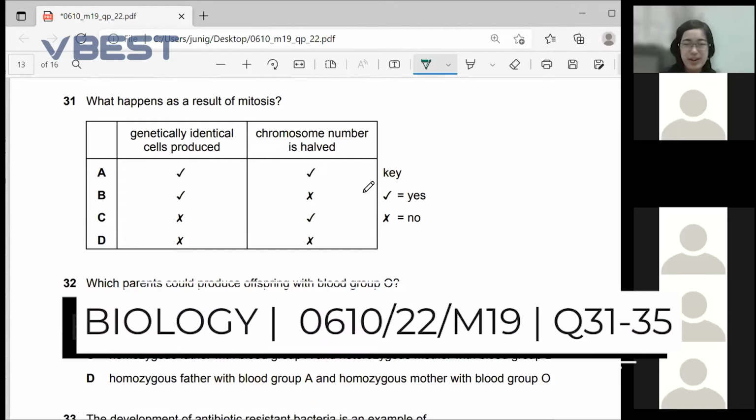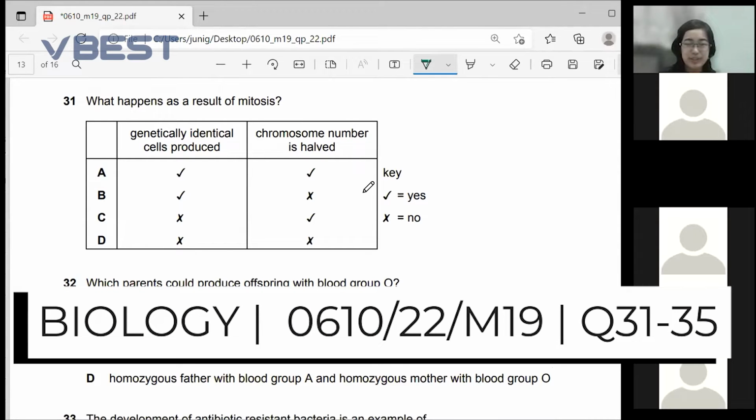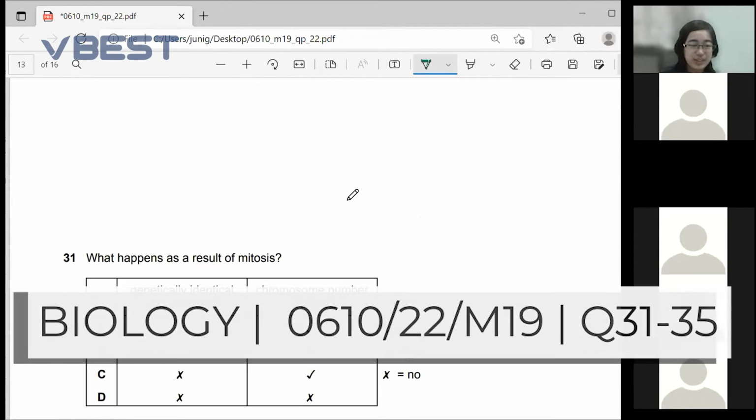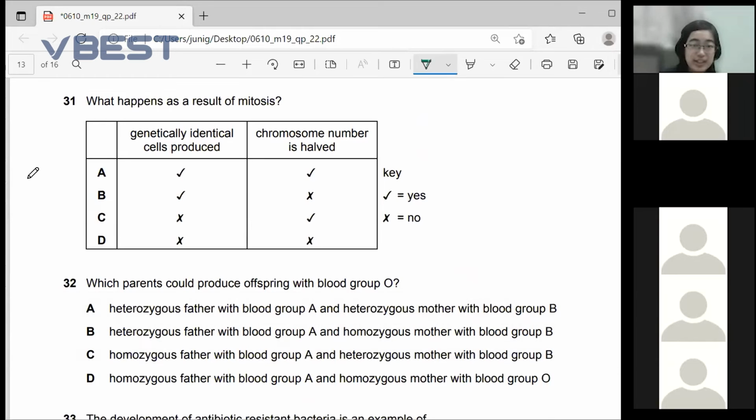Number 31. What happens as a result of mitosis? Okay, the answer is B. Genetically identical cells are produced. Chromosome number is halved? No. Only genetically identical cells are produced.